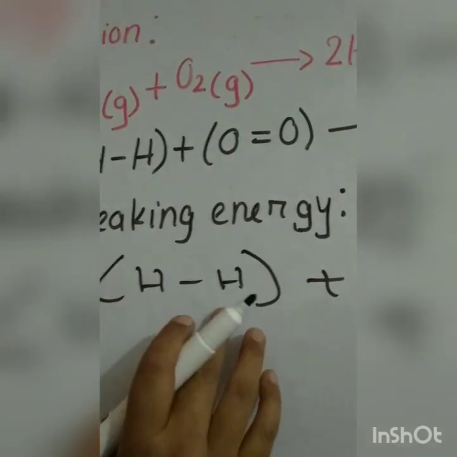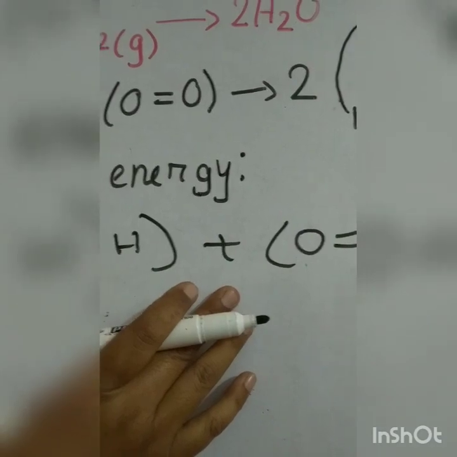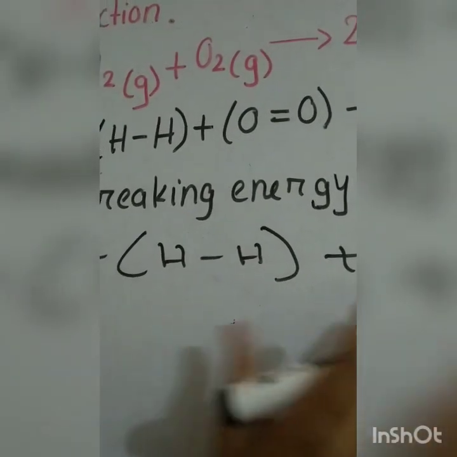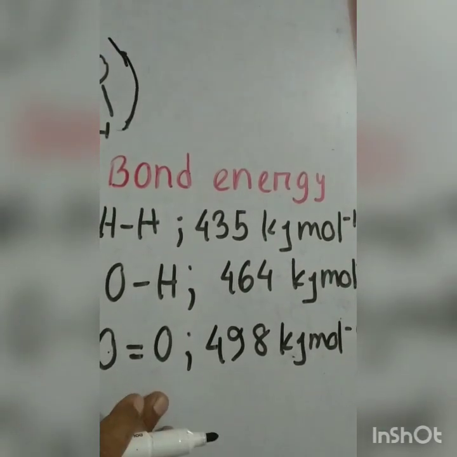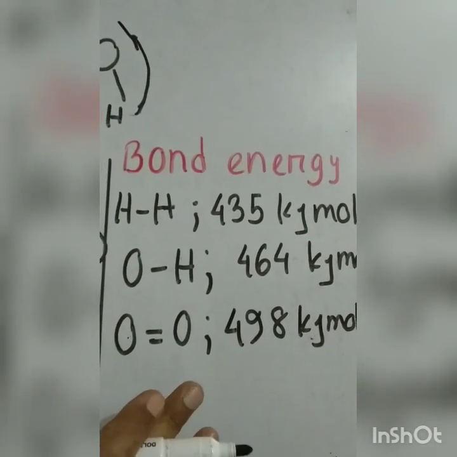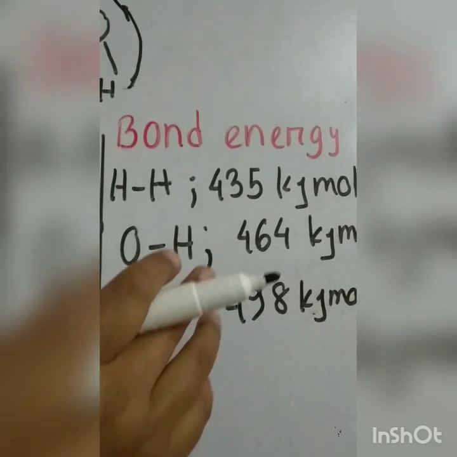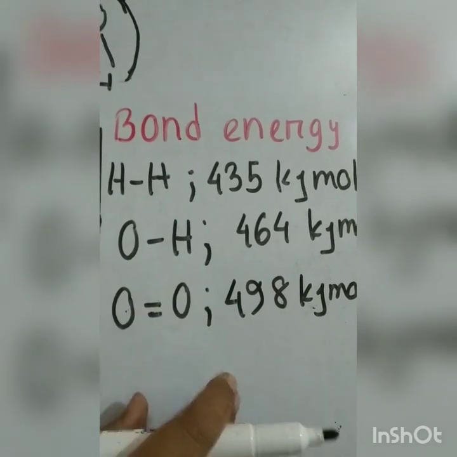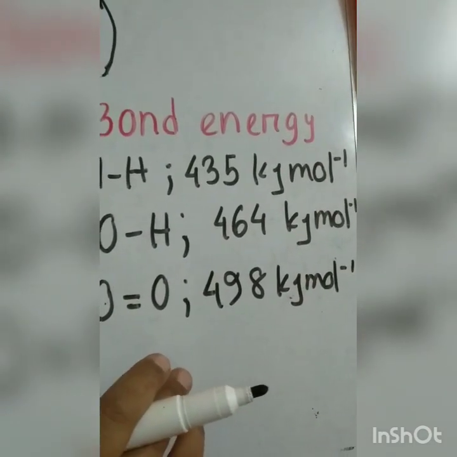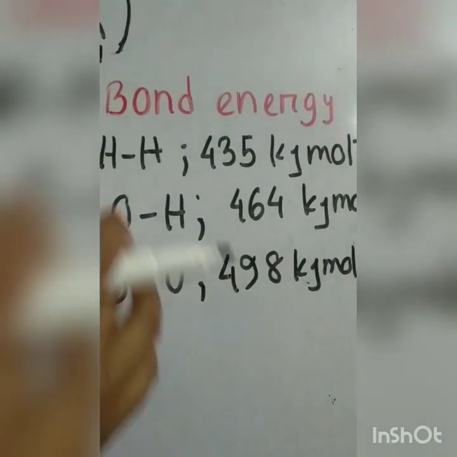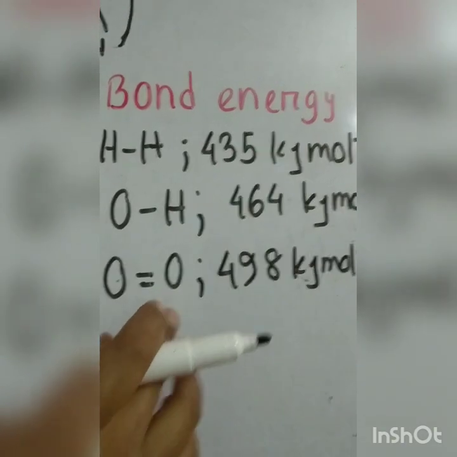Two hydrogen plus oxygen. These bonds are breaking down, so you have to calculate the bond breaking energy. And the bond energy for each bond will be given. But listen carefully, students. This year in the SSC exam, bond energy was not given. It is the first time. So what to do? You have to memorize all the bond energies. Suppose hydrogen, oxygen, oxygen. Otherwise, you will fall in danger.